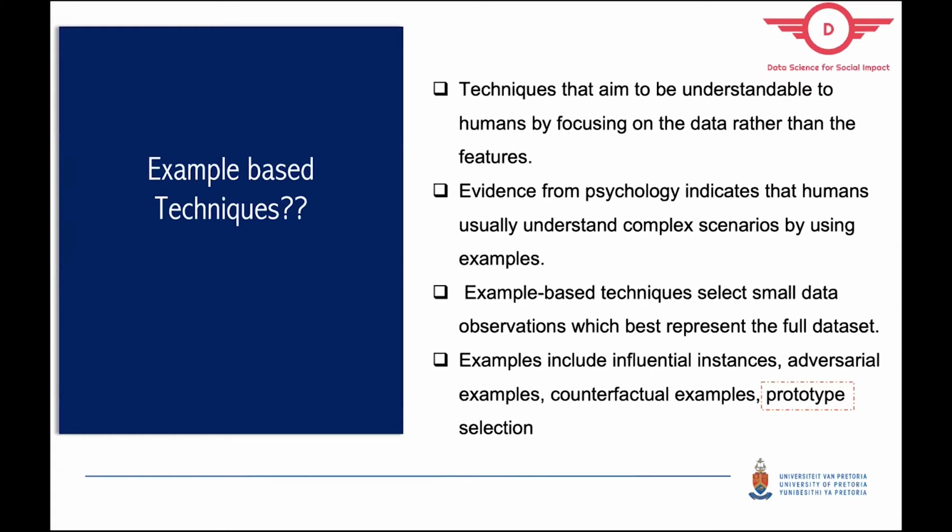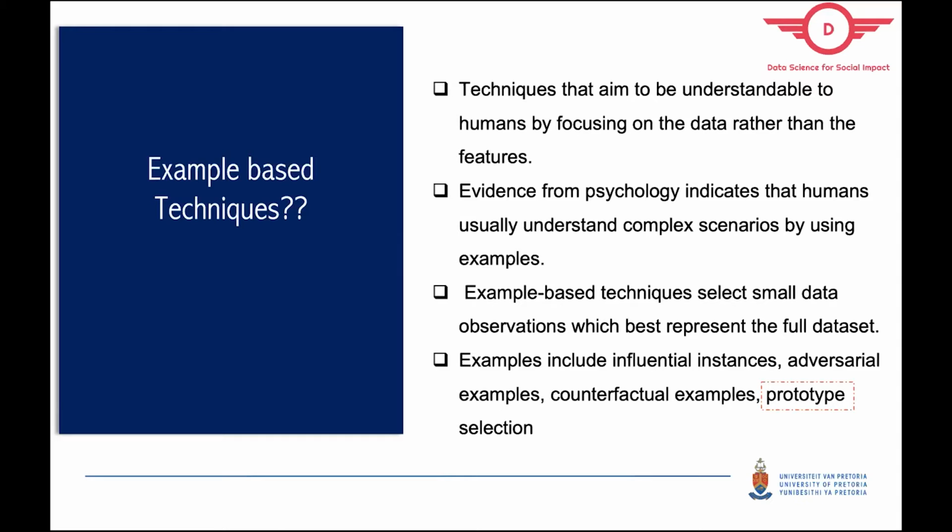So just to give a background around example-based techniques. Example-based techniques aim at human understanding. They focus on how a normal human would interpret an image, a text, etc., because there's evidence from psychology which indicates that humans usually understand complex scenarios by using examples.